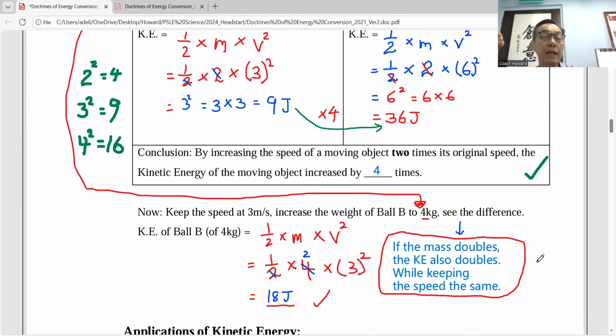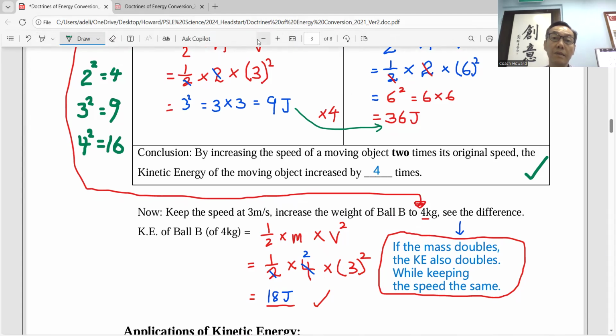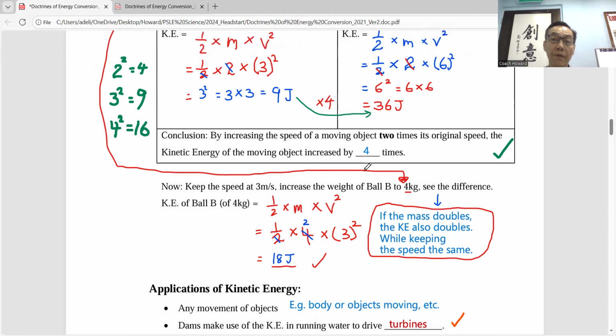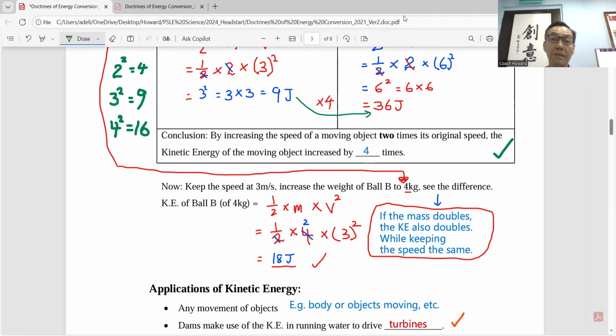Because if you double the speed, kinetic energy increases 4 times. But if you double the weight, it will only double. So these are the two effects on kinetic energy, how they cause it to increase. I'll pause for a while for any question.